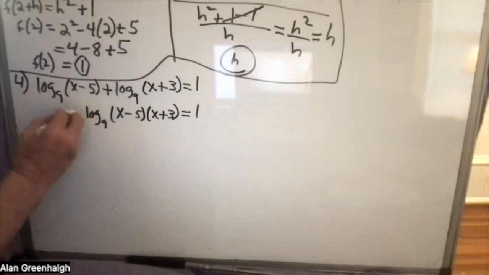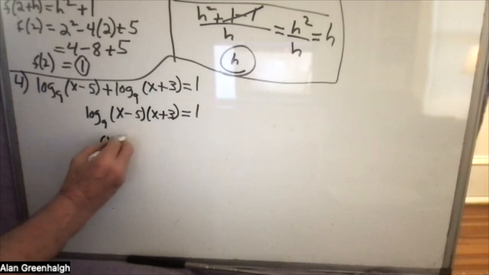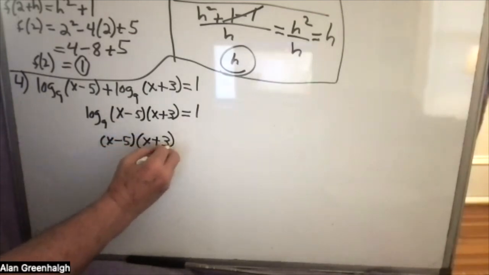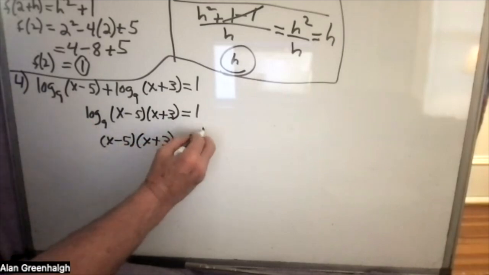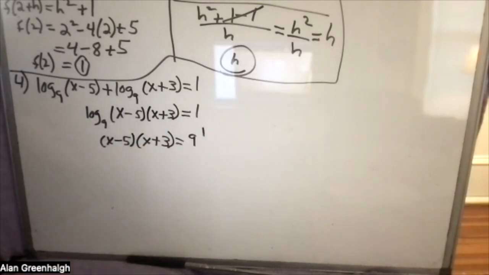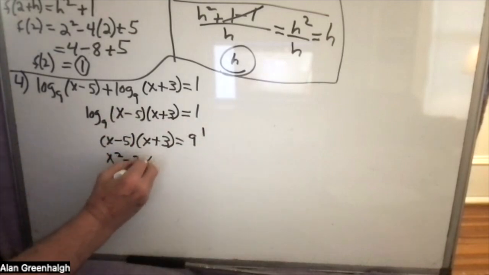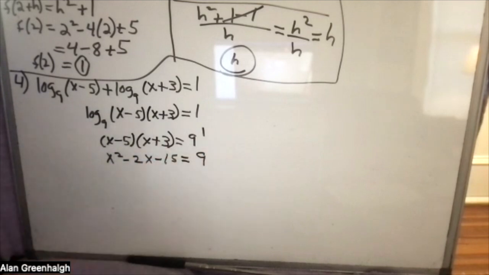And then we want to convert this to exponential form. So x minus 5 times x plus 3 is equal to 9 to the first power, which is equal to 9. I guess we'll leave it like that. And then we get x squared minus 2x minus 15 is equal to 9.